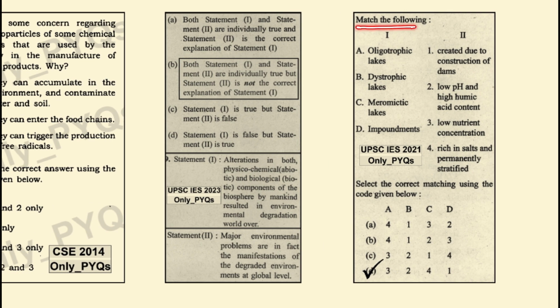Match the following. Oligotrophic lakes: low nutrient concentration lakes are known as oligotrophic lakes. Dystrophic lakes: low pH and humic acid content lakes are known as dystrophic lakes. When it comes to meromictic lakes, it is the lakes rich in salts and permanently stratified which are referred to as meromictic lakes. Impoundments: impoundments are created due to the construction of dams.